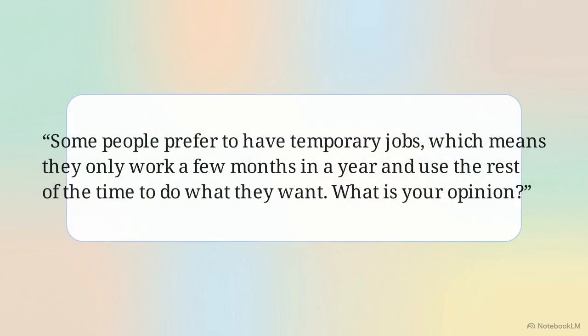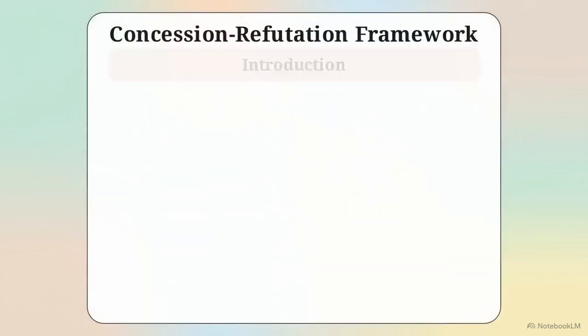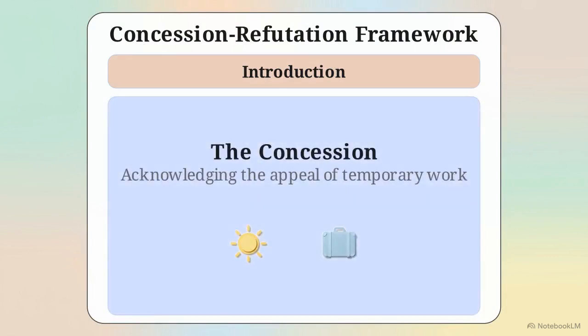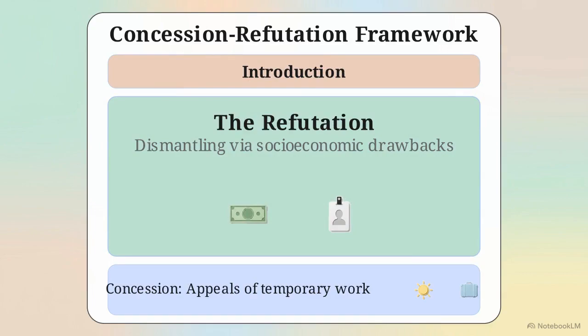Looking at this prompt on the screen, we are asked to evaluate the trade-off of a specific modern trend, working temporary jobs for a few months to buy extended leisure time, versus sticking to traditional year-round employment. To properly process competing criteria like this, a strong essay relies on a concession refutation framework. It will first validate the opposing side's appeal before systematically dismantling it.